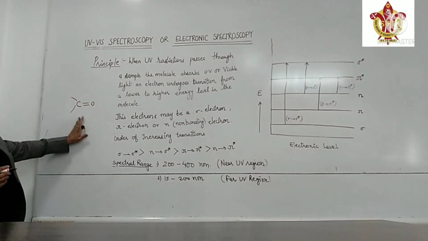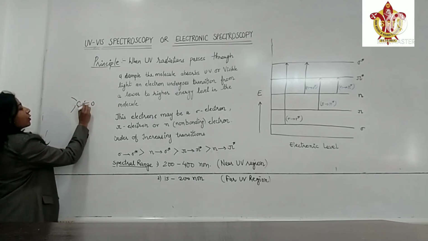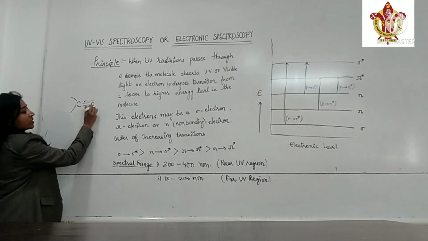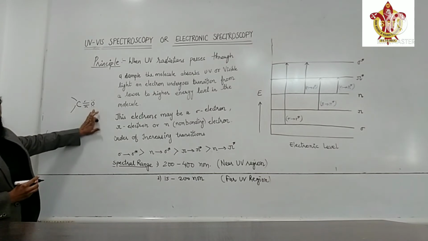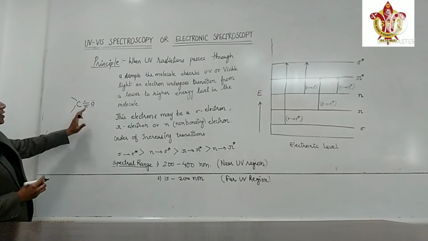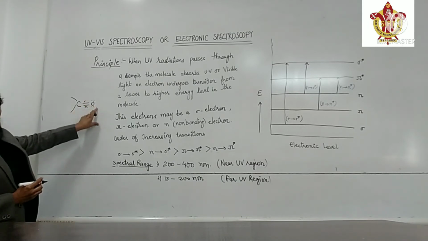In this molecule, there is one bond which is a sigma bond, the other bond is a pi bond, and there is a heteroatom, that is oxygen. As we all know, oxygen is a heteroatom having two lone pairs of electrons. So in this compound, we can get all the electrons: sigma electrons, pi electrons, and non-bonding electrons.